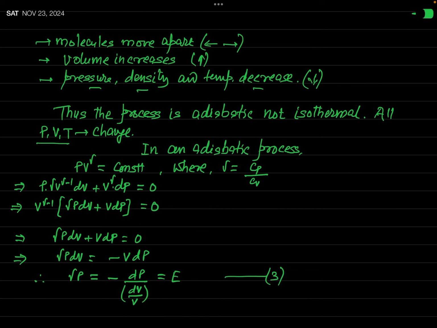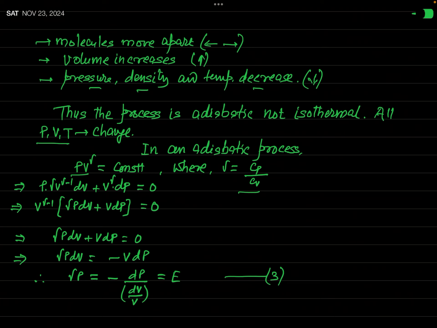And you know, in an adiabatic process, the equation of state is given as PV to the power gamma equal to constant. Where gamma is the ratio of Cp and Cv, where Cp is the molar specific heat capacity of the gas at constant pressure and Cv is its molar specific heat capacity at constant volume.